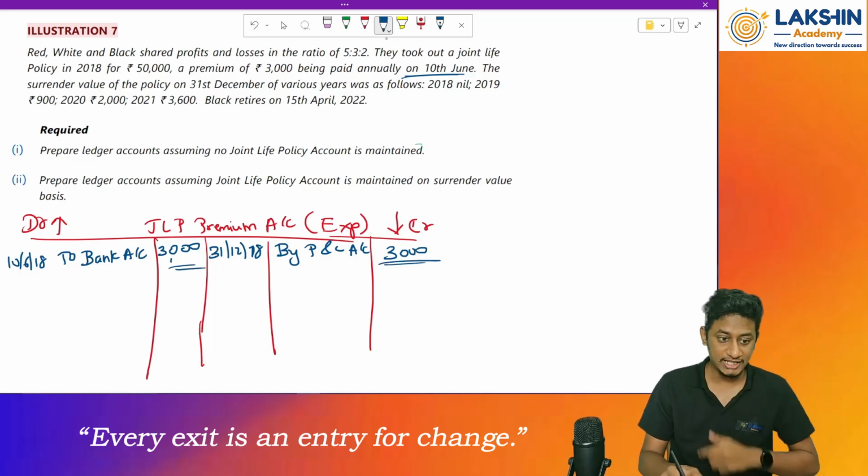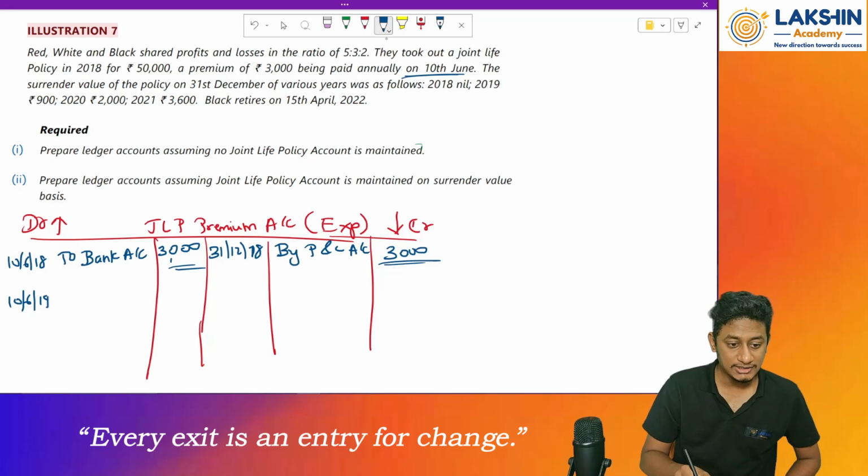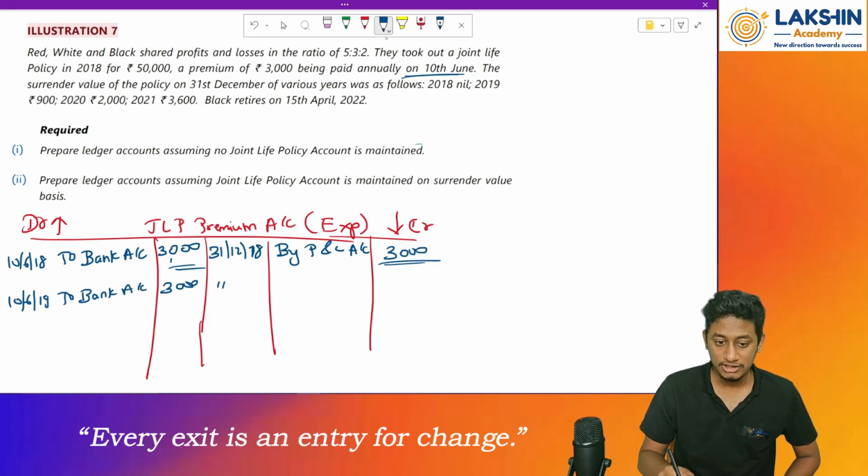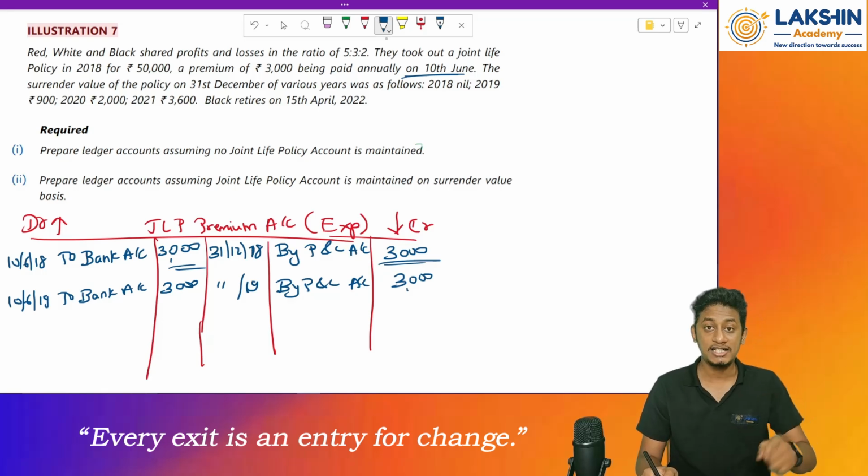Next, for the next year, on 10/6/19, again I am paying a premium of rupees 3,000. And again on the same year 19, what will I do? I will again transfer it to the P&L account. Same thing. I will repeat the same thing until the premiums are paid.